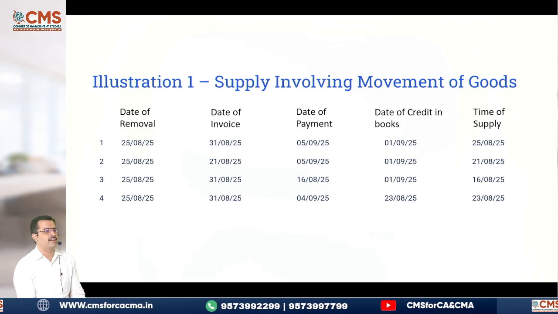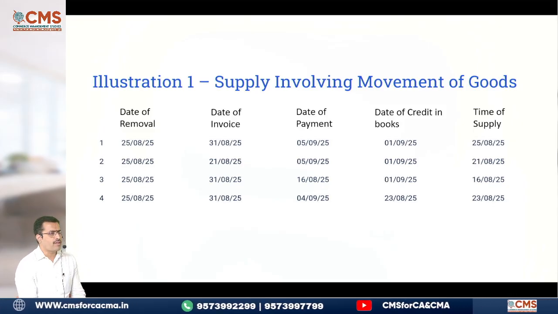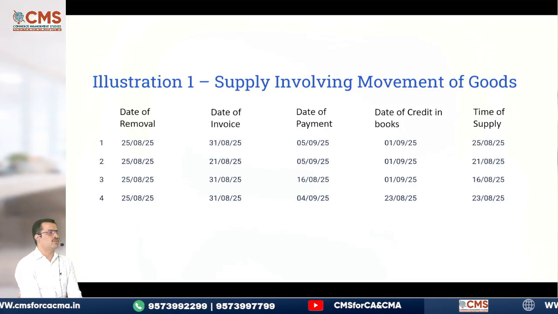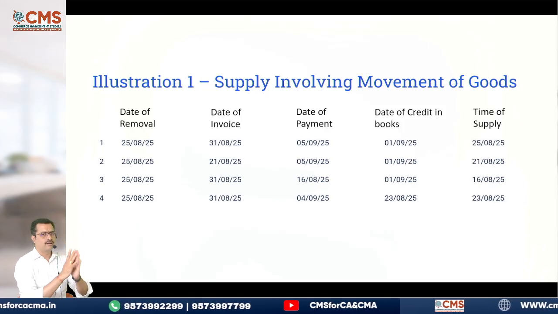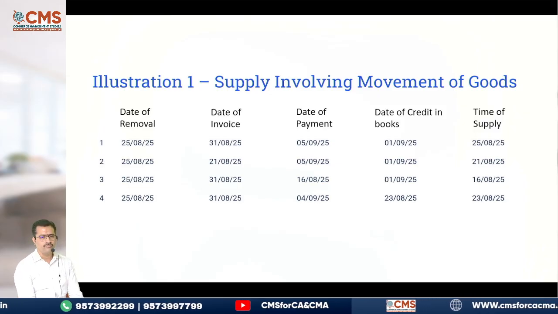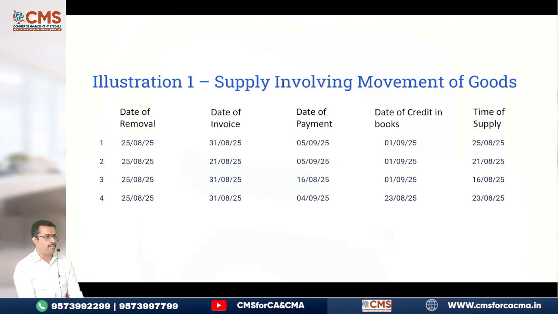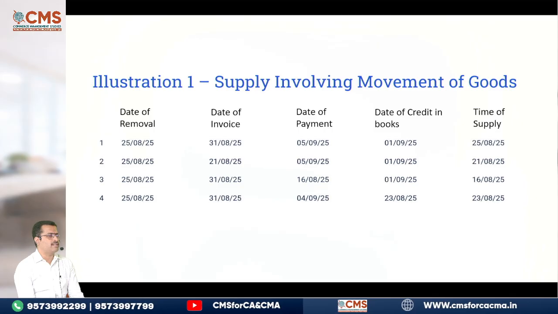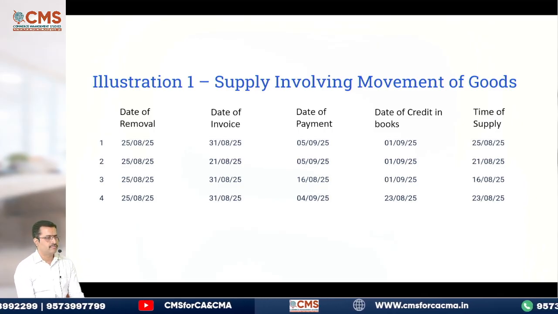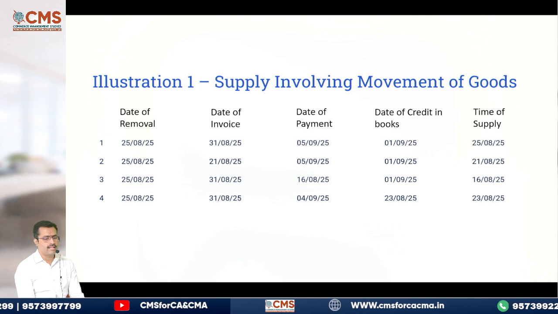Now see the second one. Come on, tell me. 25th August is the date of removal. Invoice is issued on 21st August. So date of removal we should not consider. Now date of invoice, then date of payment, tell me. 1st September. 1st September or 21st August, which is earlier? See the answer in the last column. Clear, everyone?